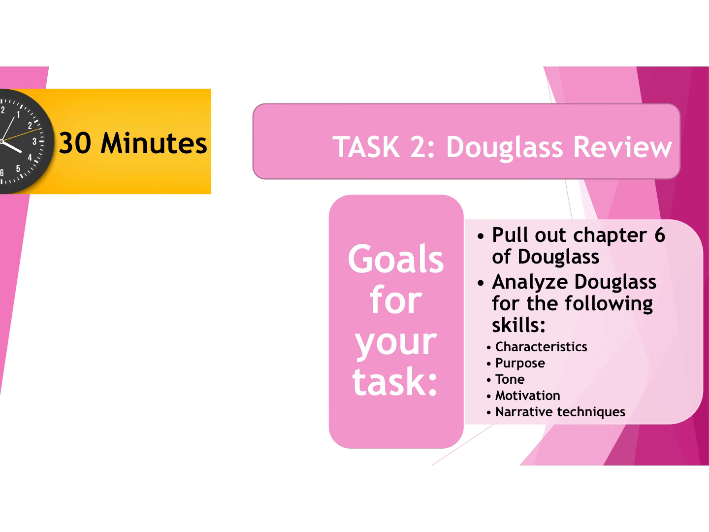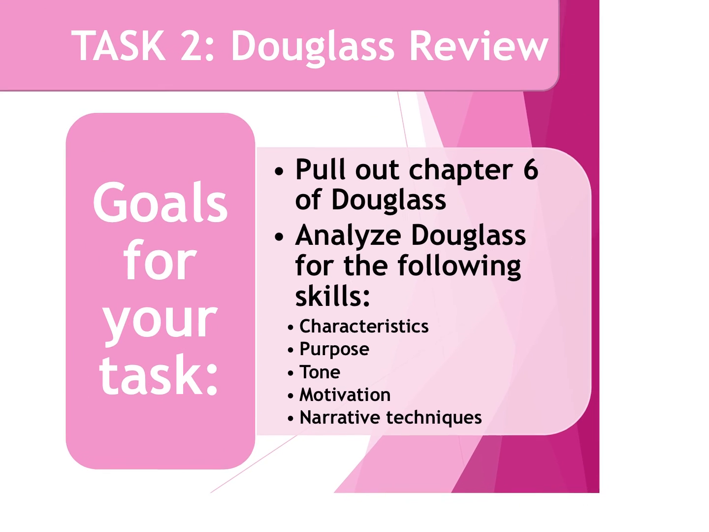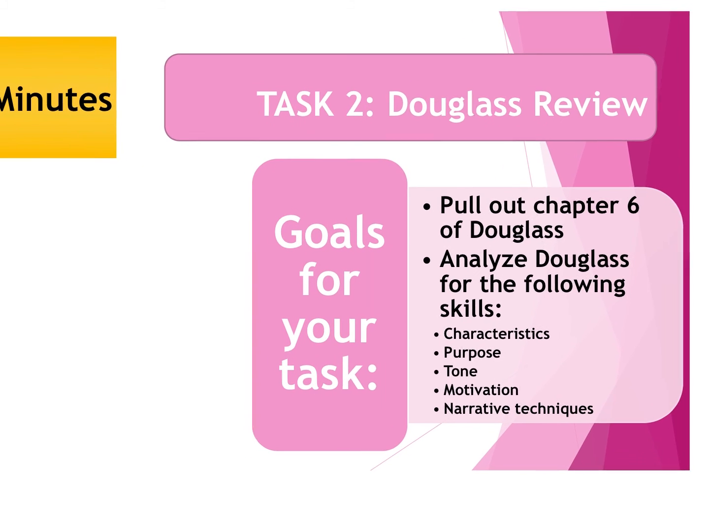All right, so I know I skipped the others, but you already did those. We tied that into our conversation on slide 1, and then you did the parallelism on Friday. So let's look at our Douglas review. The skills specifically that we're looking for are characteristics, purpose, tone, motivation, and narrative techniques. We've learned all of those. All of these are a separate standard, and all of these are going to be on your benchmark. So we're going to look through and see which ones you may need some more help with.